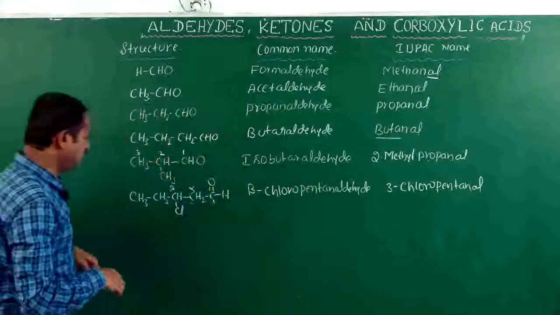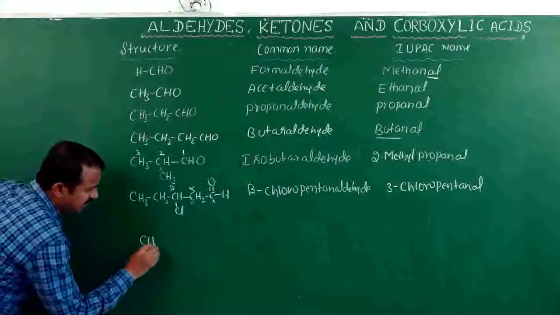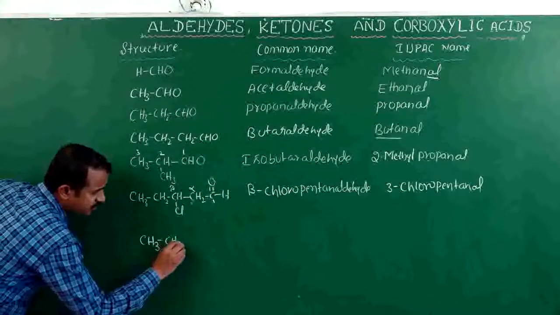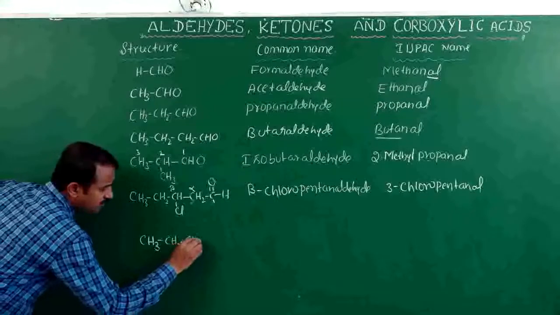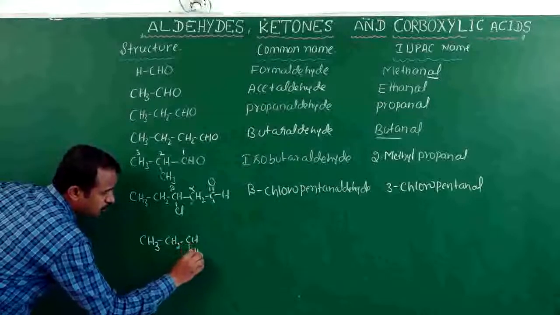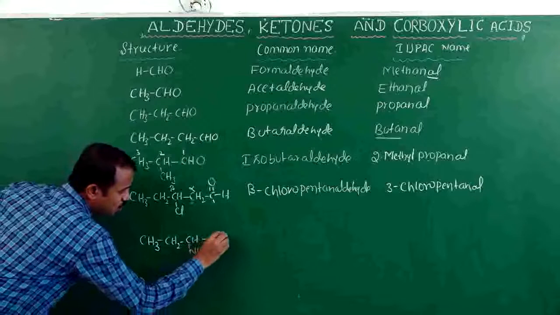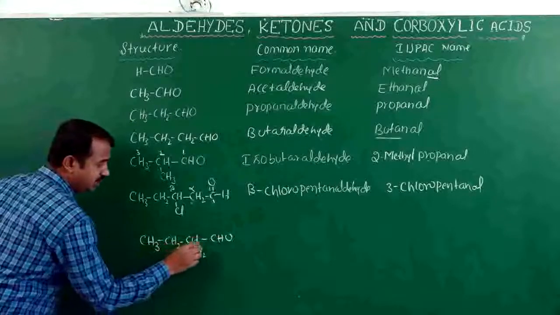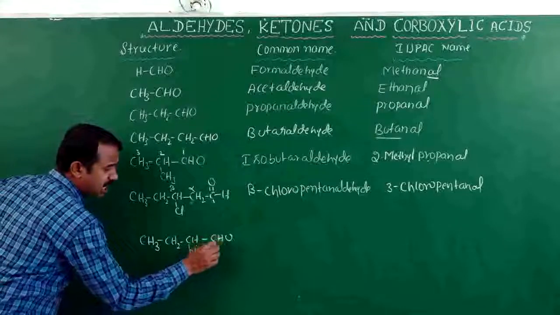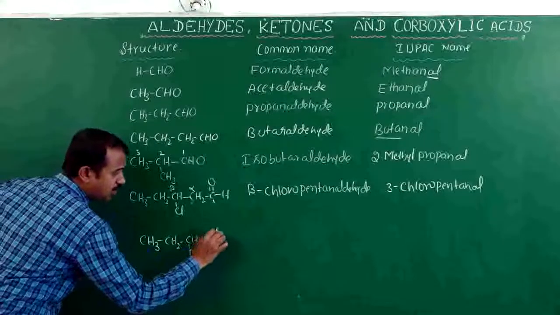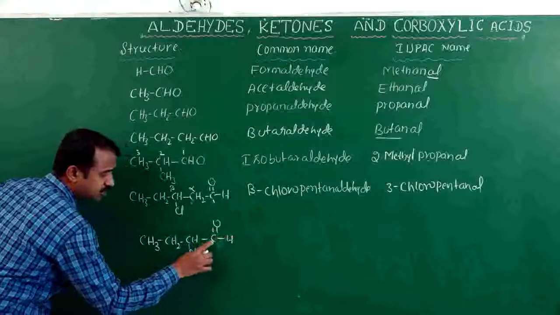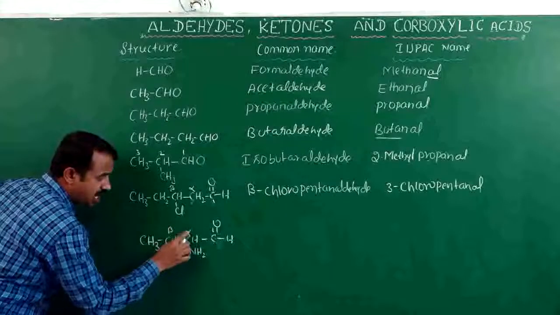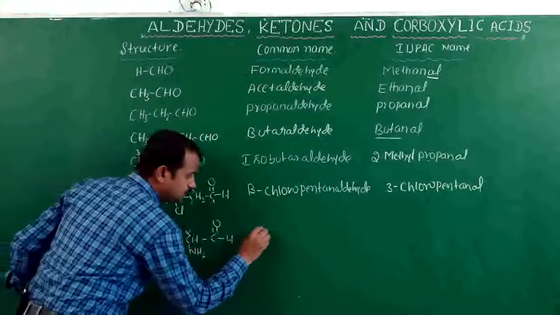In case there are many carbons and more than one functional group, CH2, CH, NH2, CHO. How many carbons? 1, 2, 3, 4 carbons. Here, next to the carbonyl compound, alpha, beta, alpha amino.